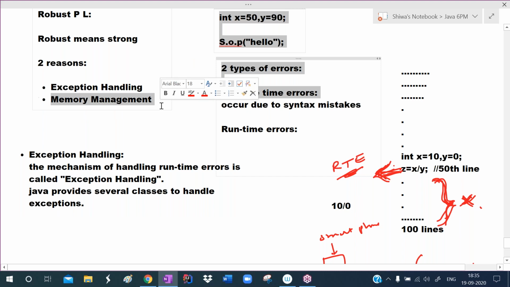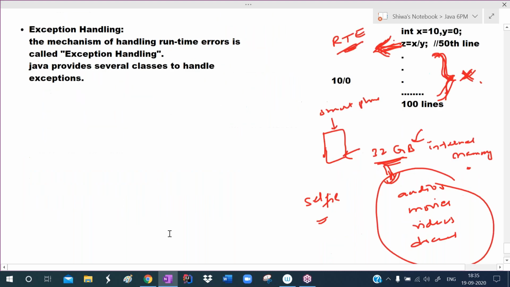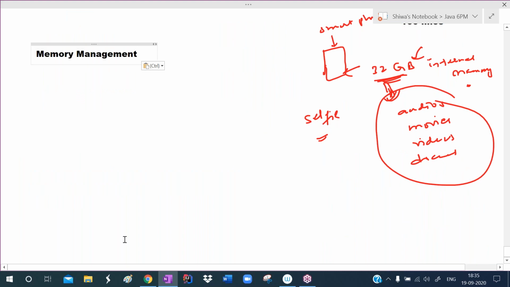So next one is what? Memory management. Then what is memory management? See, in C or C++, as a programmer, we are responsible to allocate the memory and deallocate the memory. In C or C++, the dynamic memory allocation concept is there.